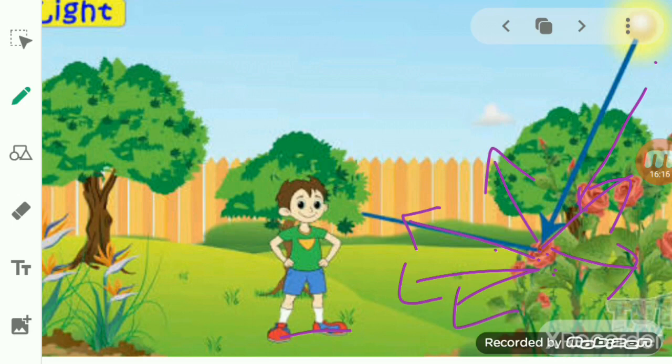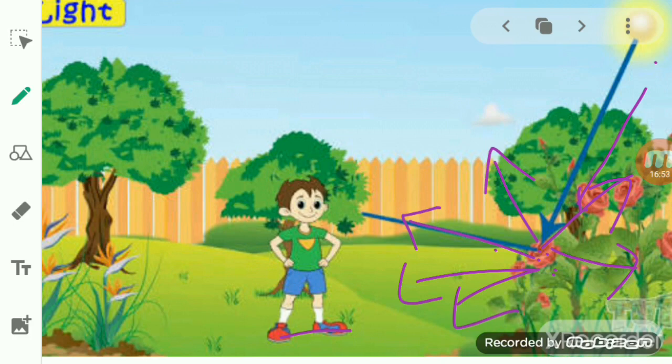So flower reflects some of the sunlight in all directions, and when the sunlight reflected by the flower enters our eyes, we are able to see the flower. Okay, so all the non-luminous objects reflect the sunlight in all directions, and one of the reflected lights enters our eyes, and we are able to see that object properly. It means the things which are visible to us are visible because of the reflection of the sunlight.